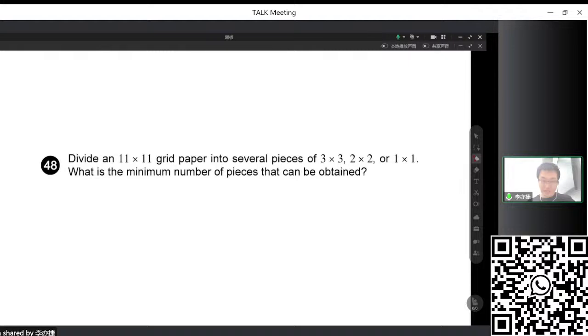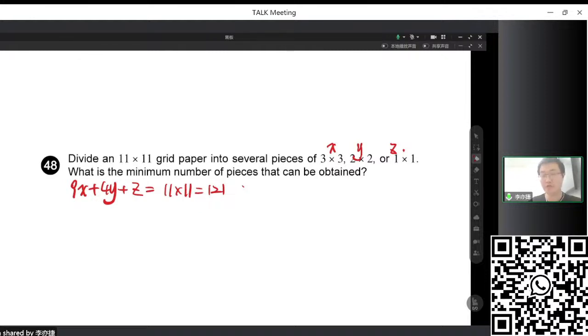So now the key point is, right, we use x, y, and z. So actually we should have 9x plus 4y plus 1z equal to 11 times 11, which is 121. So we want to use as many 3 times 3 as possible.